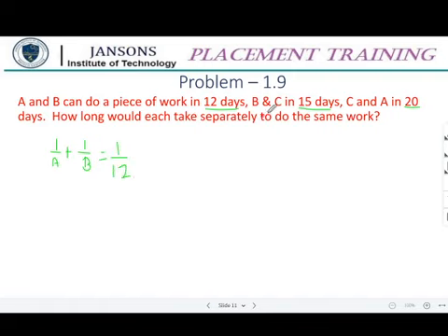Similarly, 1 by B plus 1 by C is equal to 1 by 15, and 1 by C plus 1 by A equal to 1 by 20. From this you are supposed to find out 1 by A separately, 1 by B separately, 1 by C separately. Then the inverse of that will give you the alone time of A, B and C. That is it. So the equations are formed, then you are supposed to solve the equations.